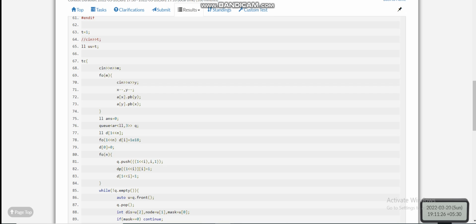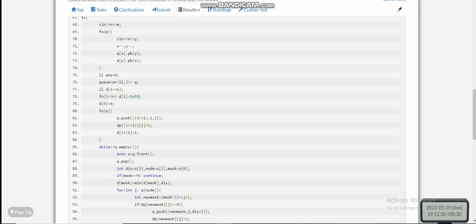Now here I am using zero-based indexing, so I am decrementing the value of both x and y. Here I have taken a queue, and this is the distance array in which I will maintain the minimum distance for every mask, the minimum count of nodes. Here I am calling it distance. The distance is the count of nodes in every path. So for every mask I am counting the value of it.